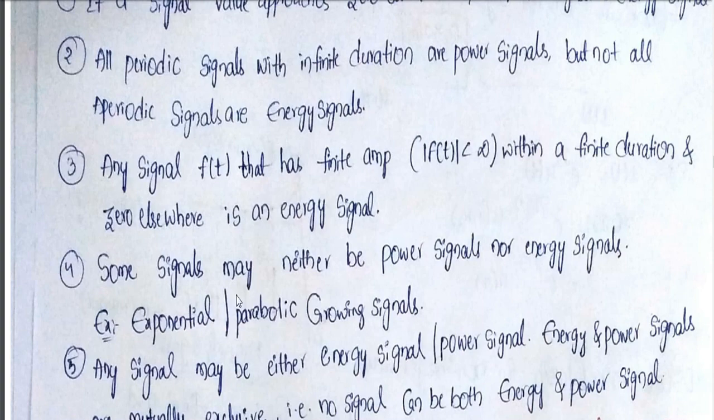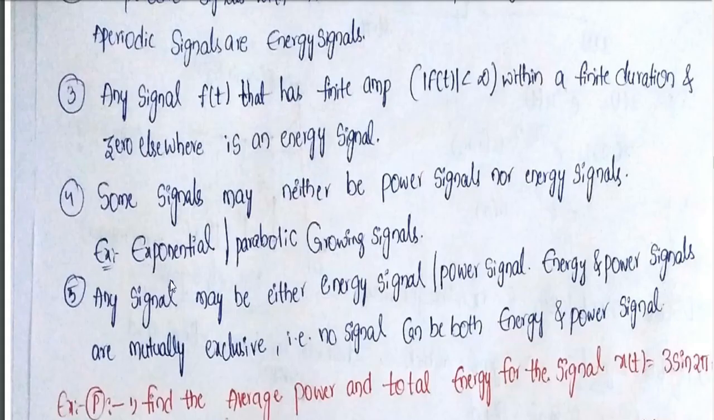So by taking an example, we can know this. Next, the fifth one is what? Any signal may be either an energy signal or a power signal, but it can't be both energy and power. A signal can't be both; it may be energy or power, only one is possible. So this is about the conclusions we have seen from the definitions.